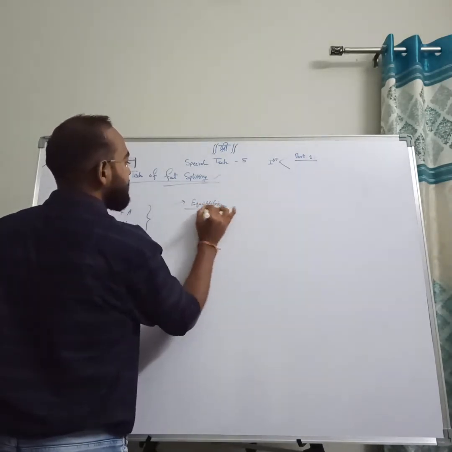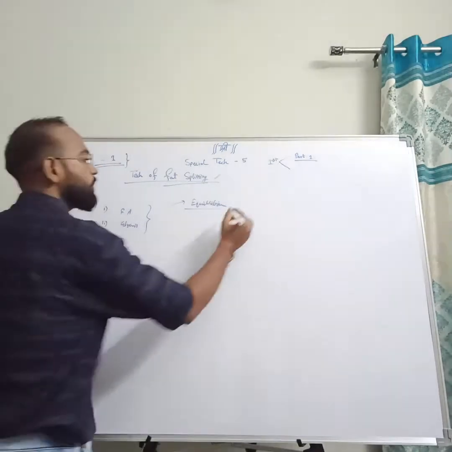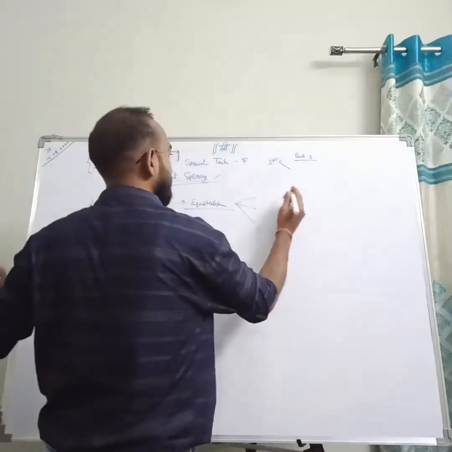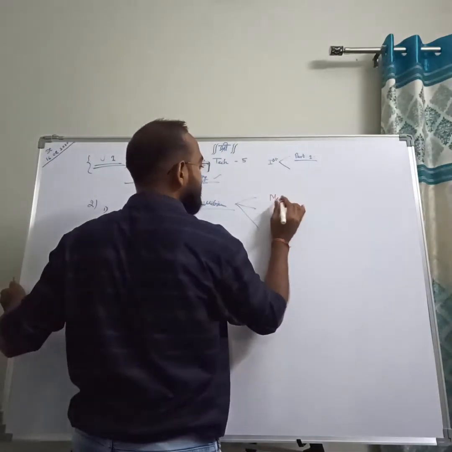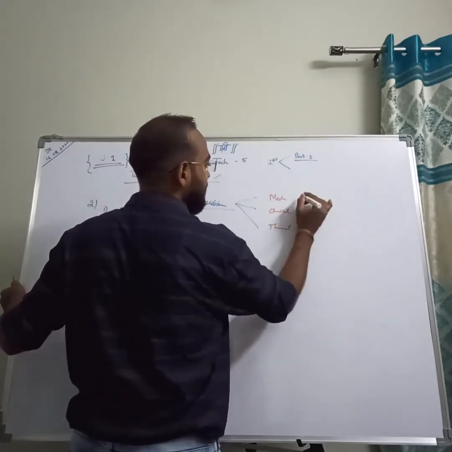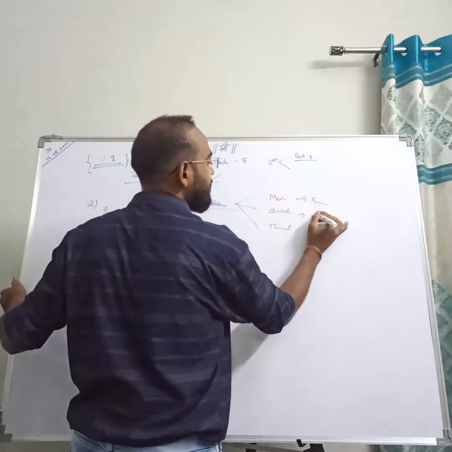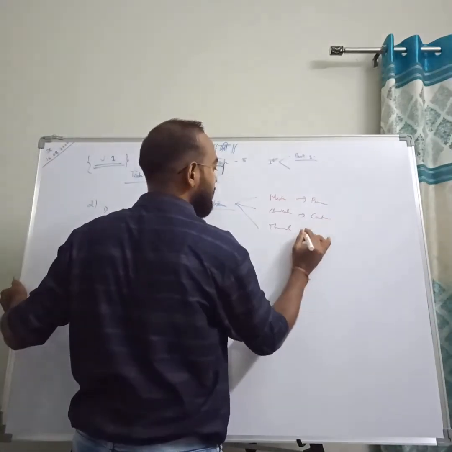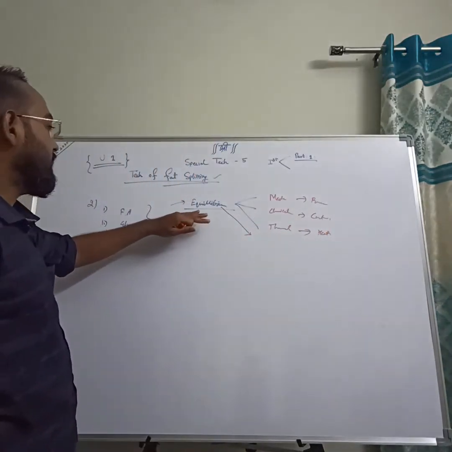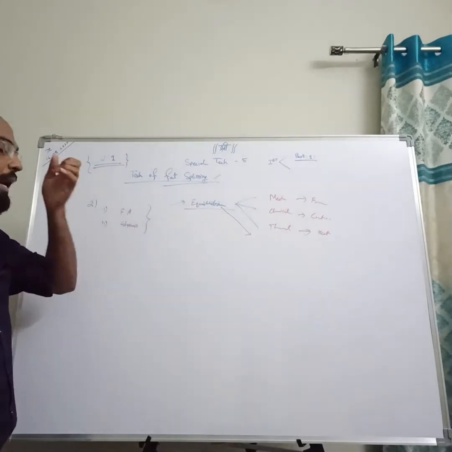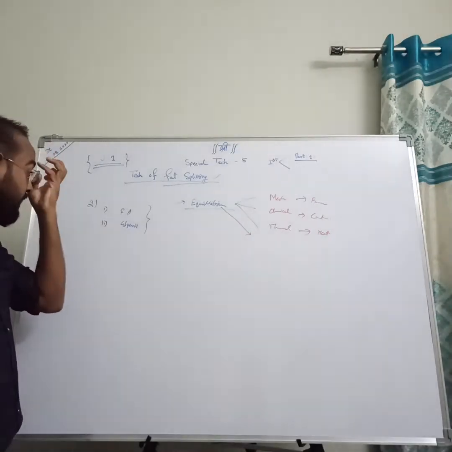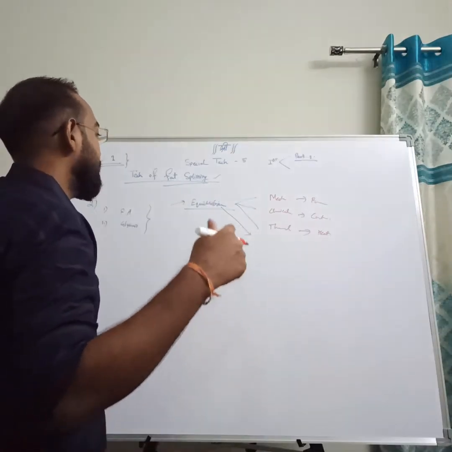equilibrium. There are 3 types of equilibrium: mechanical, chemical and thermal equilibrium. Mechanical is related to the forces, chemical related to the concentration, and thermal is related to the heat. When we classify equilibrium, it must be understood by every student, because in MT and CRE, and thermodynamics, concepts of equilibrium are there, and which is very important to understand the rest of the things.